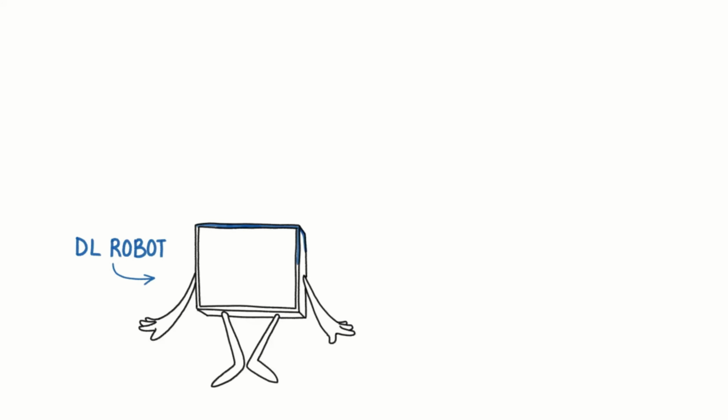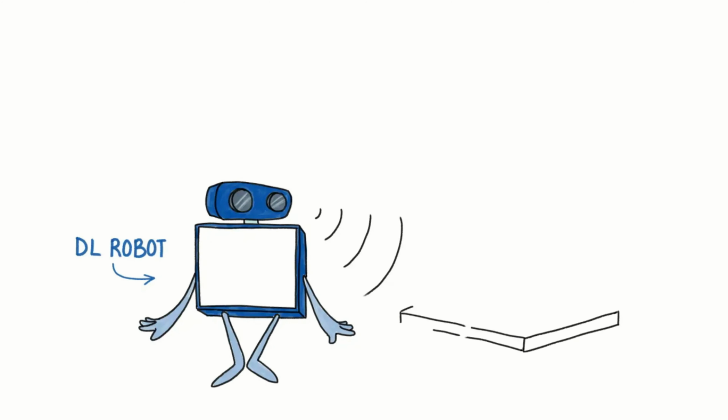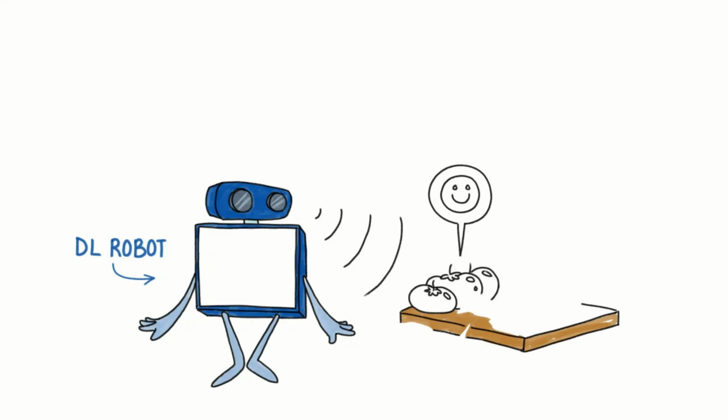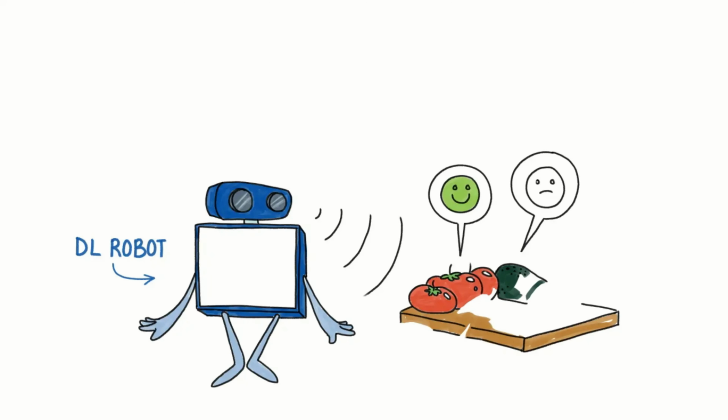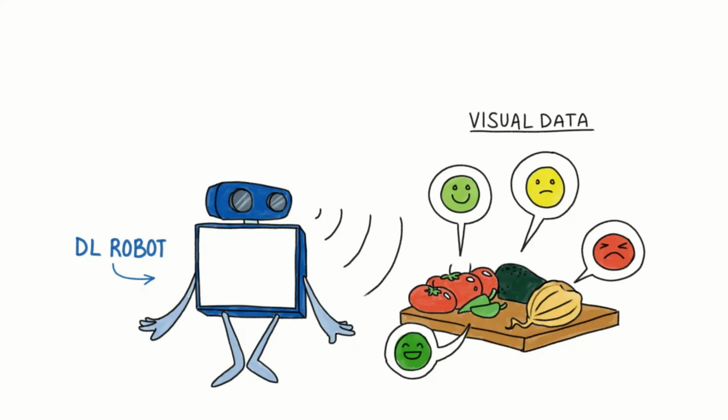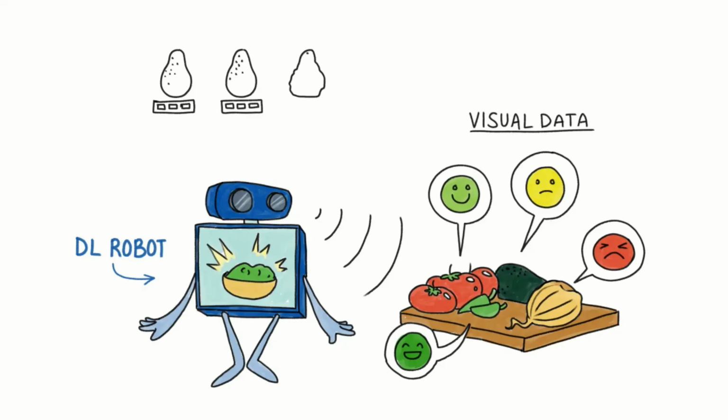Finally, there's the super robot powered by DL application, which uses deep learning. This robot, let's say, is also connected to cameras that monitor the ingredients. When Chef Maria places various ingredients on a cutting board, the DL robot detects 3 ripe tomatoes, 1 slightly overripe avocado, 2 fresh jalapenos, and 1 bruised onion. Based on these ingredients and their condition, the robot recommends using them for guacamole within 24 hours and suggests replacing the bruised onion.